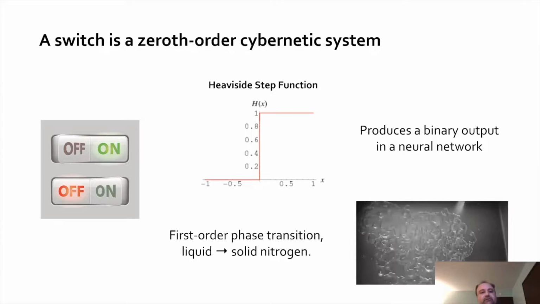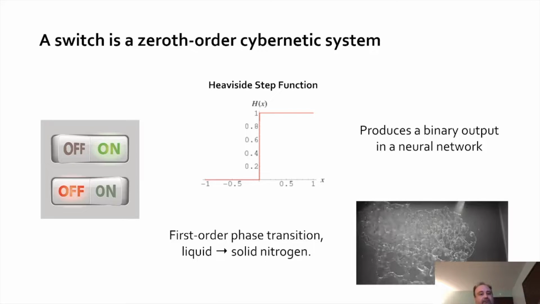When we talk about switching, we have to talk about the concept of the switch itself. A switch is essentially a zeroth-order cybernetic system. When we think of cybernetics, we think of exquisite regulation and control, but in this case we just mean that there's a switch between two binary states and that it exists in time as a system.